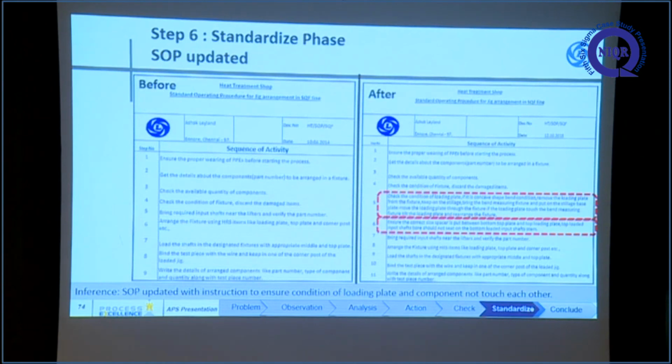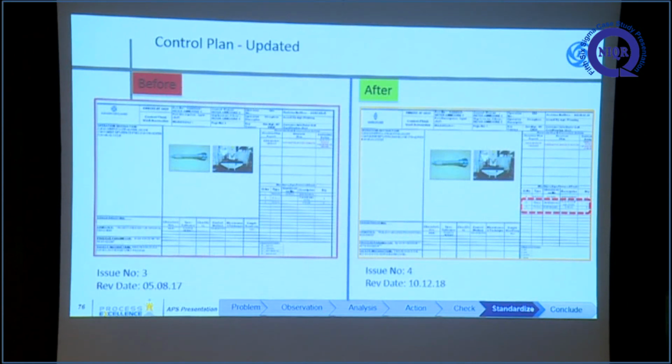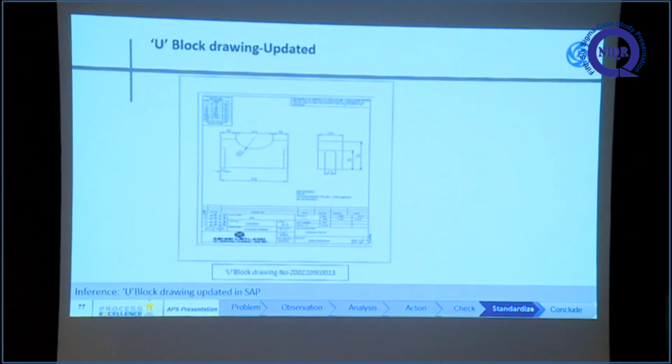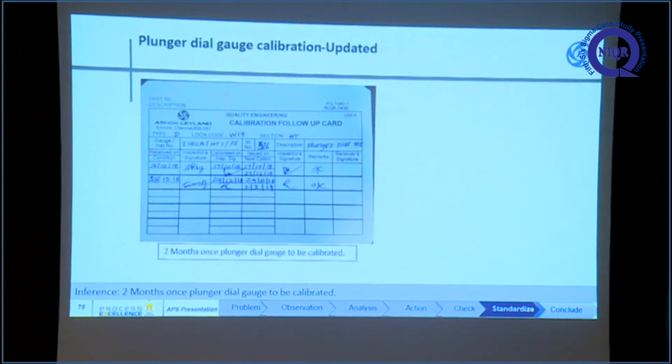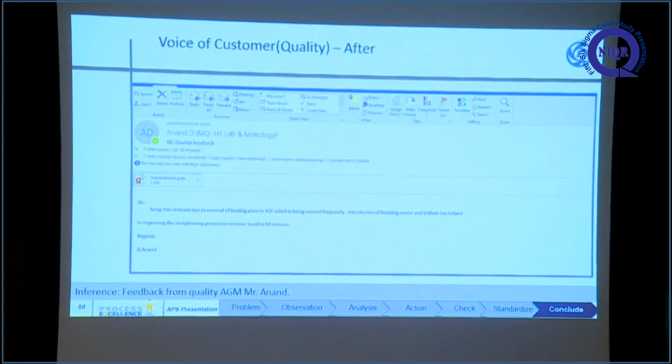After completing all this, we updated the SOP and the FMEA in all lines, and the control plan also we updated. The U block drawing we updated in the SOP and gave to unit planning. The plunger we are calibrating daily, and for that we take feedback from the head of department, and voice of customer we took from manufacturing quality.